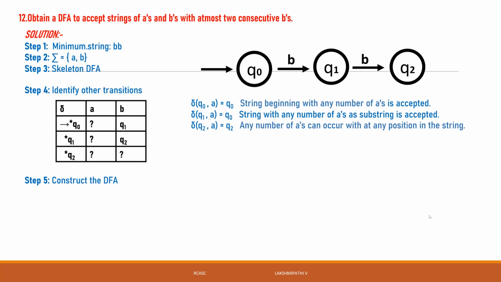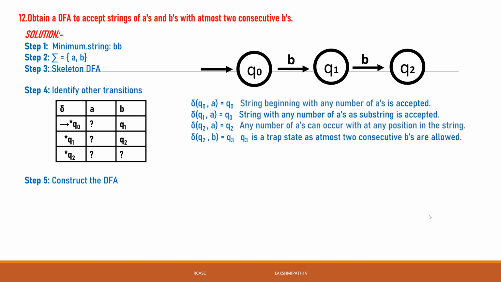Then Q2 of a is equal to Q0 only, because any number of a's can occur at any position in the string. For example, either at the beginning or the end, but in between two consecutive b's. See, that's why we take it that any number of a's can occur at any position in the string.